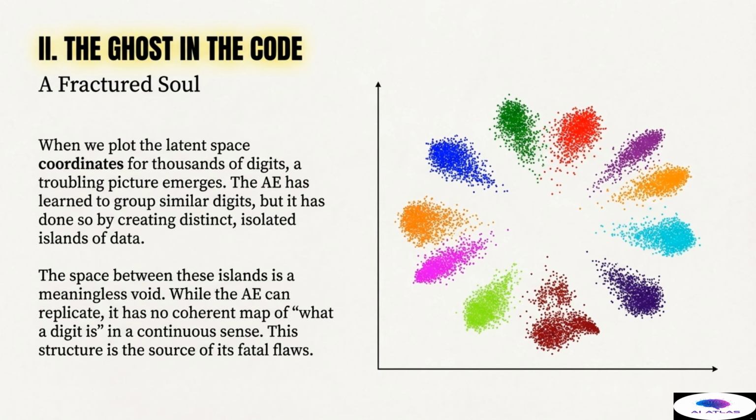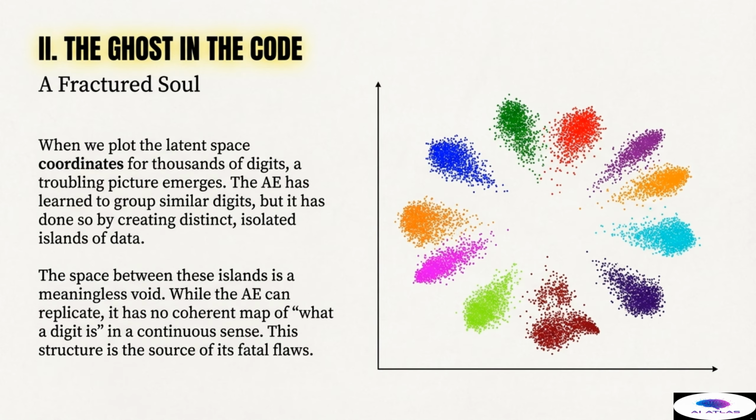The autoencoder has done a great job grouping similar digits. All the 7s are clustered together, the 1s are clustered together, and so on. But it has done so by creating distinct, isolated islands of data. The critical realization here is that the vast spaces between these brightly colored islands are a meaningless void. The network was only incentivized to put similar data points close together. It was never penalized for leaving huge gaps between them.